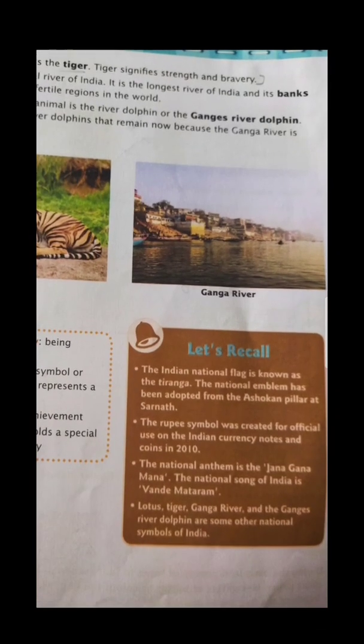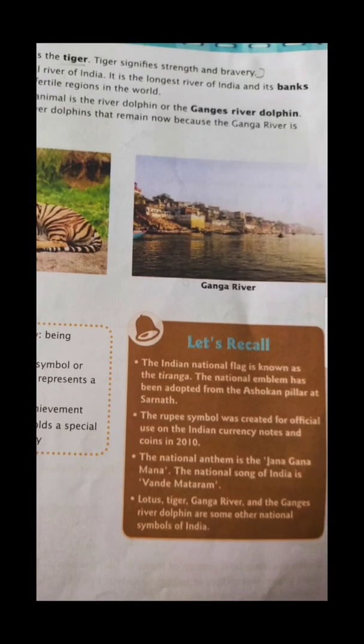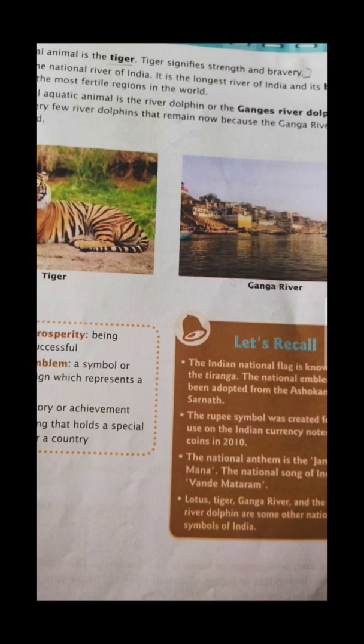So students, Ganga is considered to be the sacred river, the pavitra nadi as we say. If I'm not wrong, you have always heard the word Ganga for its purity and richness. So definitely Ganga is known as the national river of India. And the Ganga is considered to be the longest river of India, and its banks are very fertile. Fertile region means we can grow different kinds of crops near the Ganga.